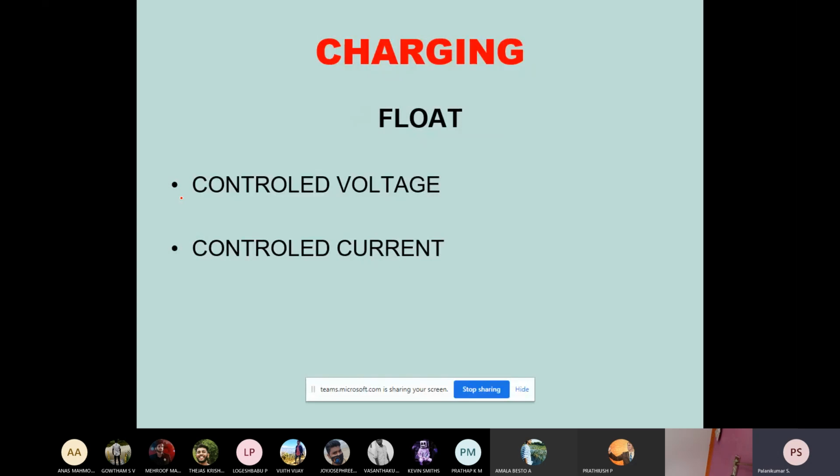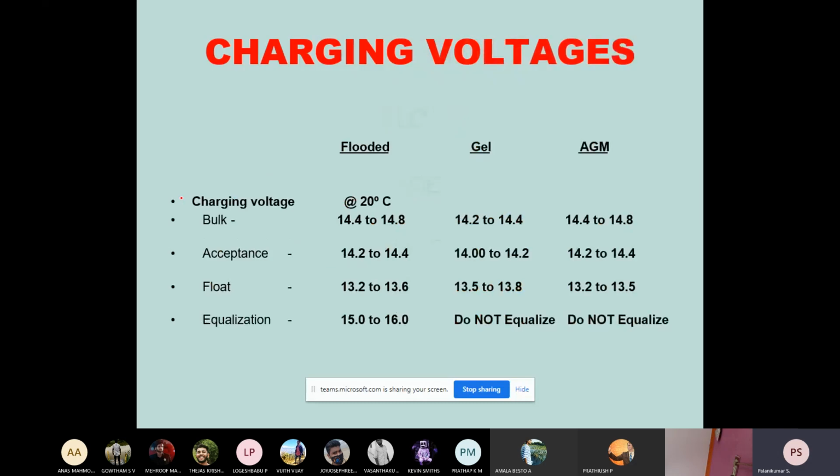And of course, for floating charging, it is controlled voltage and controlled current. How much the voltage decreased because of discharging, how much the depth of discharge, the current density, if the discharging current is more, that has to be compensated. Floating charging is mainly compensating the particular charge. There are also other charging voltages.